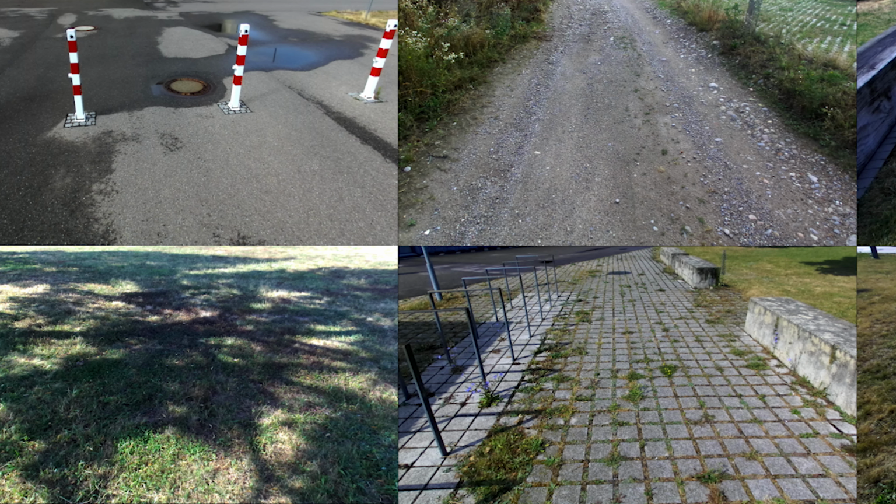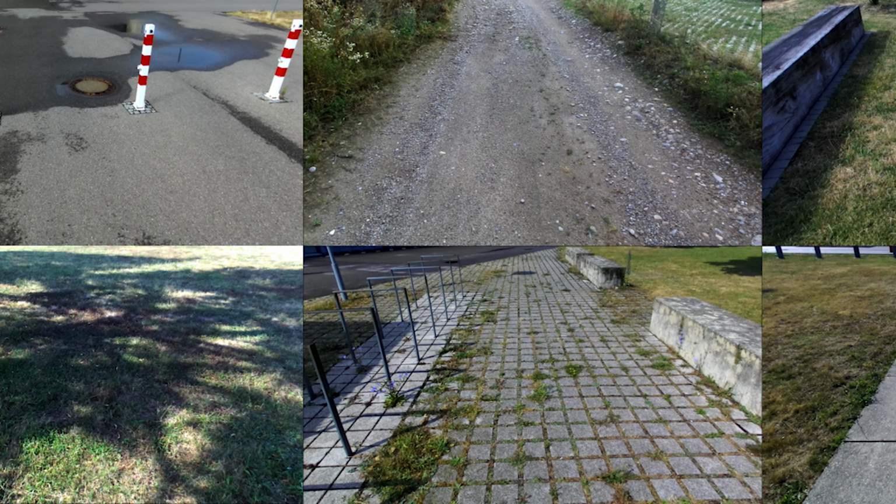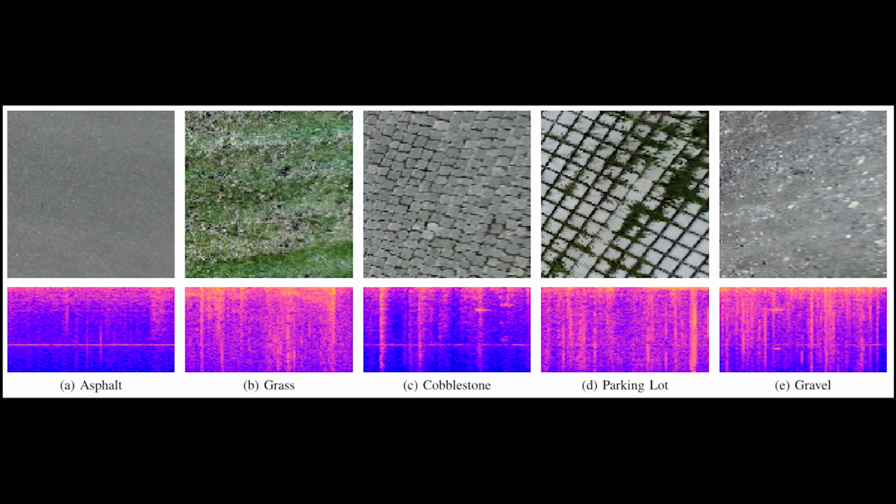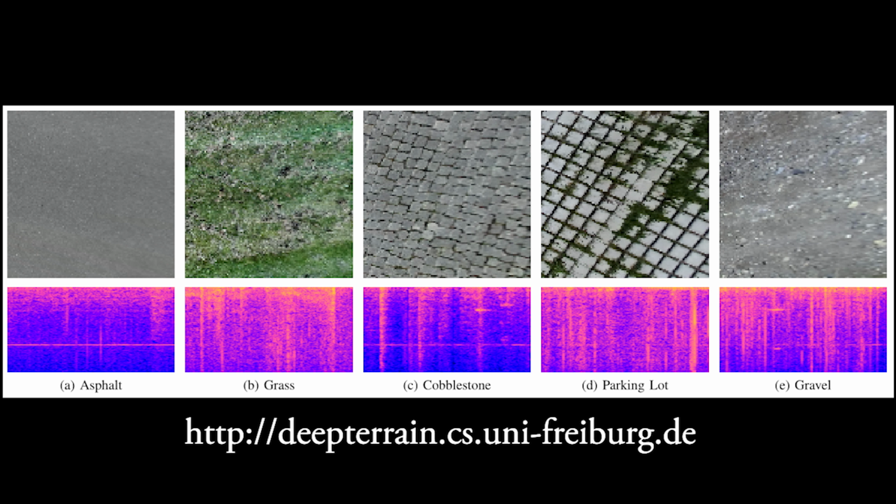We gathered a large-scale data set with our robot Obelix, equipped with a stereo camera mounted on top and a directional microphone mounted close to the wheels of the robot. We collected data on 5 different terrains, namely, asphalt, grass, cobblestone, parking lot, and gravel. We made our Freiburg terrains data set publicly available.